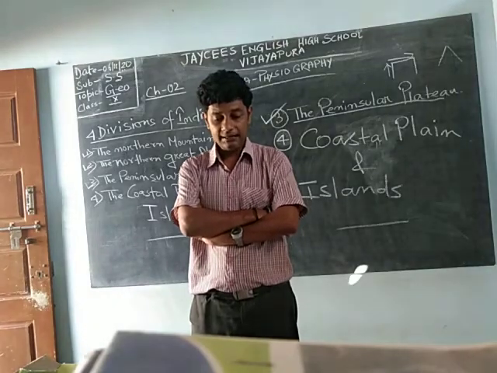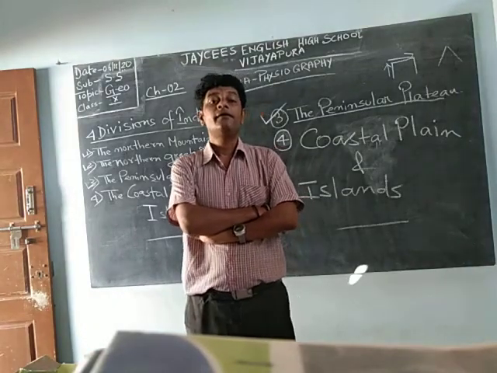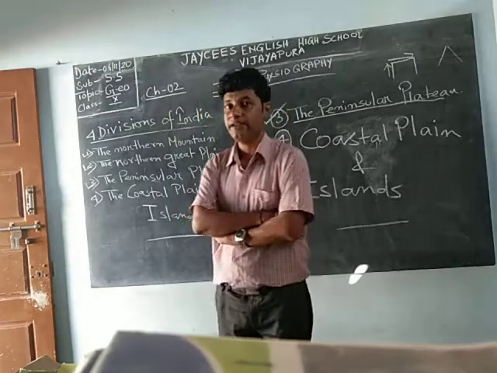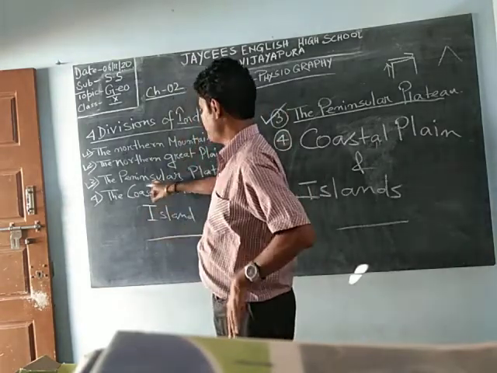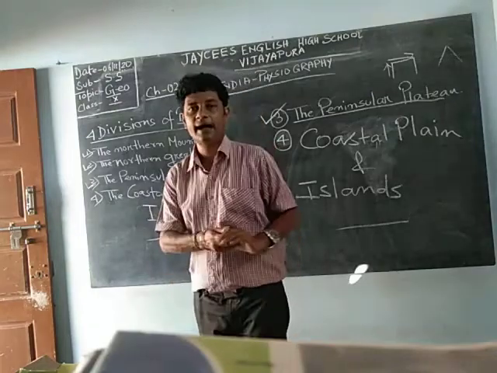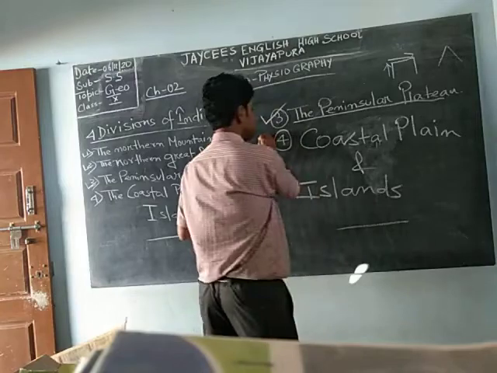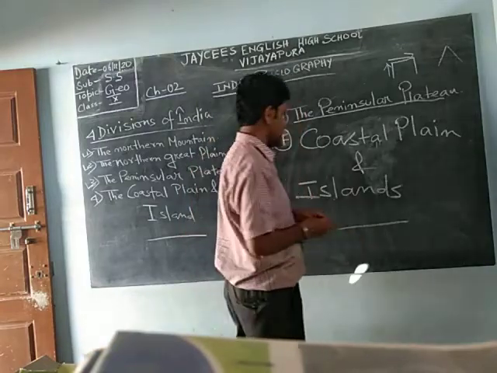Last class we have finished the third point, the peninsular plateau of India. Now we will go for the fourth one, that is coastal plain and island.